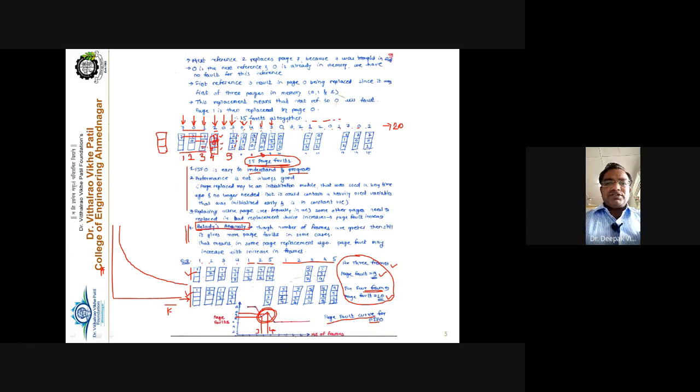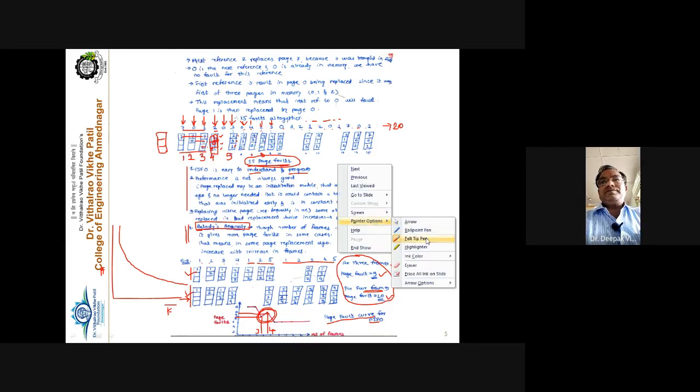Getting this point? So this is the FIFO algorithm, the simplest one. I think this clears all your doubts. It is very simple: just go on replacing the page which came first, the one that was input first. You take that page out first and replace it first, right? Now we'll start the next algorithm.